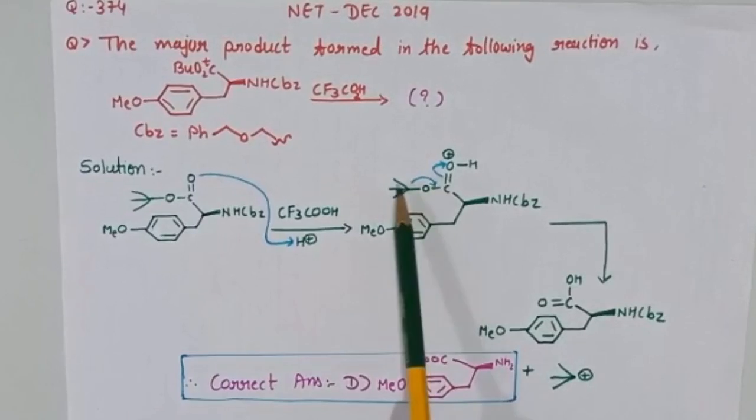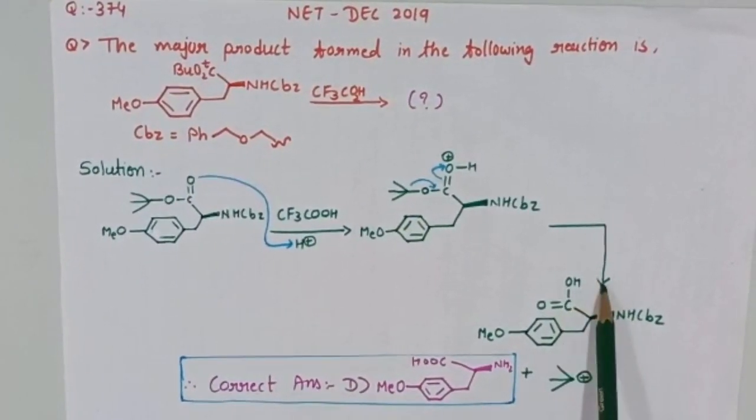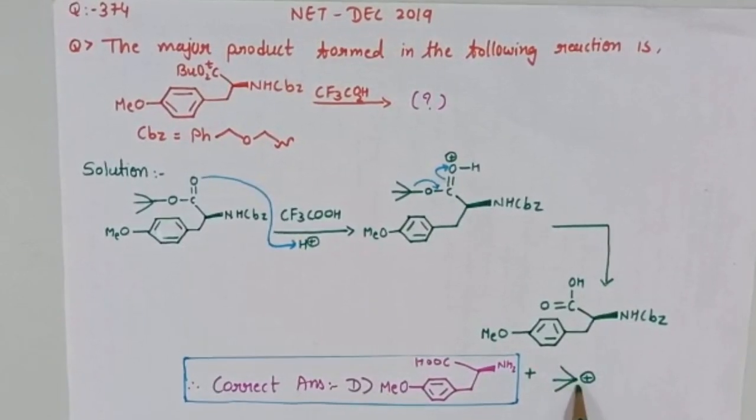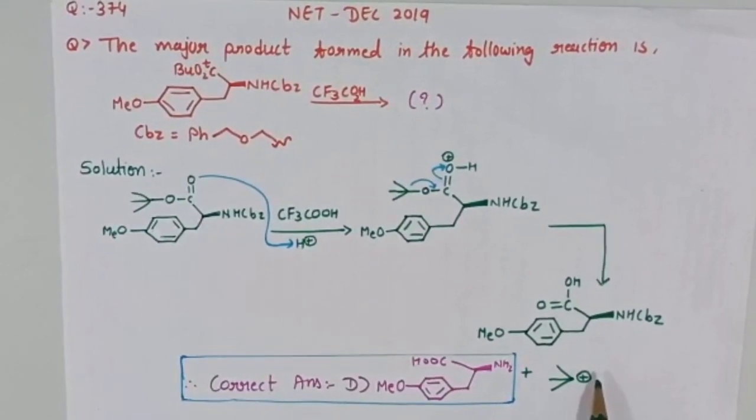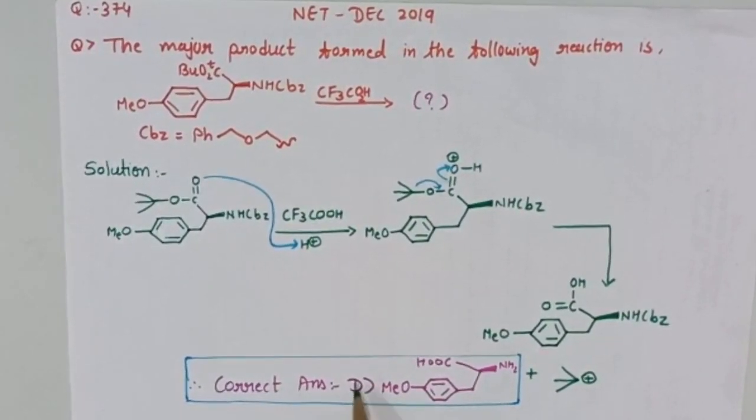And this tertiary butyl group leaves, so we get the COOH here as a byproduct, and we have a tertiary carbocation. So our correct answer is D.